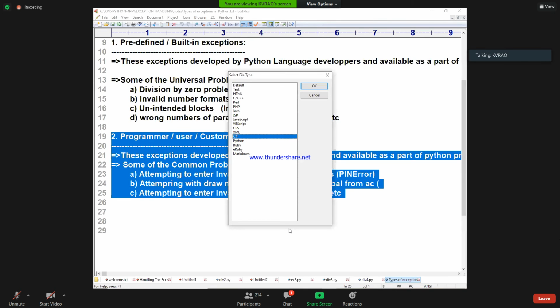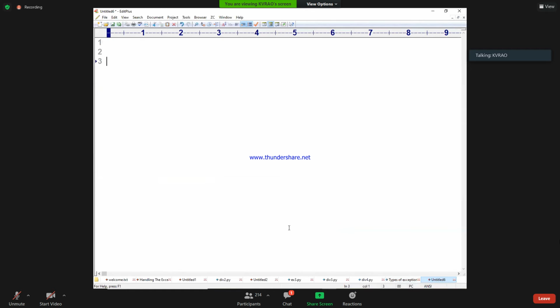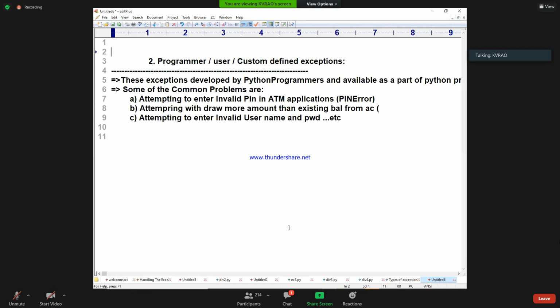Now I'm going to enter into a new discussion. What is that? See that word, development of. This is a point I'm going to. In this context, we are going to get the raise keyword. Dear students, see, development of programmer defined exceptions. Very excellent concept this is.